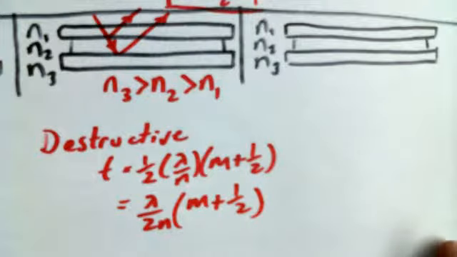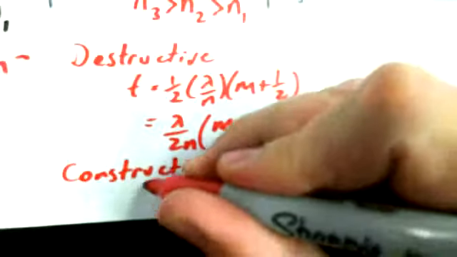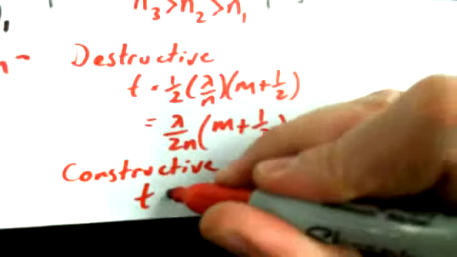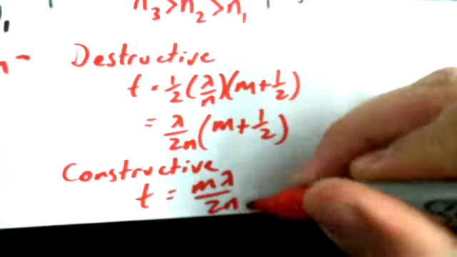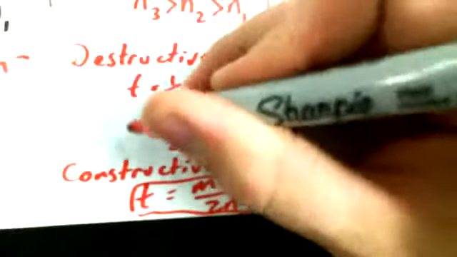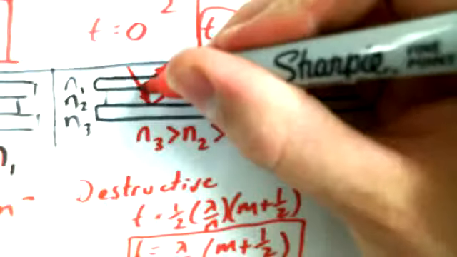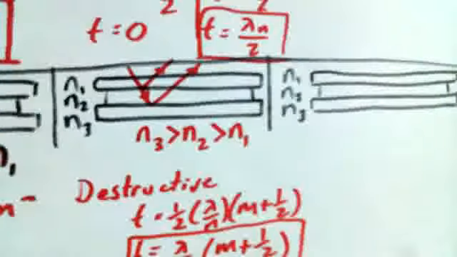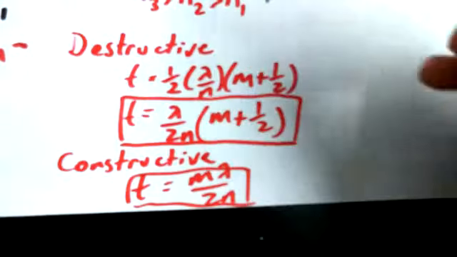And of course the constructive interference criteria would be a thickness of m lambda over 2n, and that's specifically when you get an inversion both at the top layer of reflection and at the bottom layer of reflection. What we looked at previously, which seemingly had the same equations in reverse, was when you only got reflection at one of the positions, either the top or the bottom.